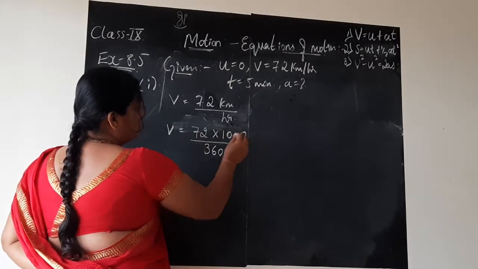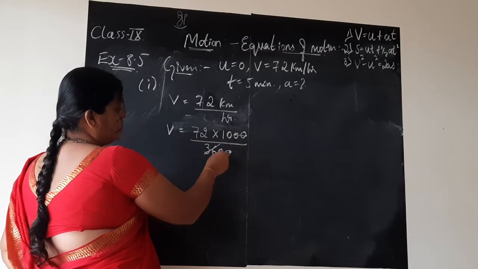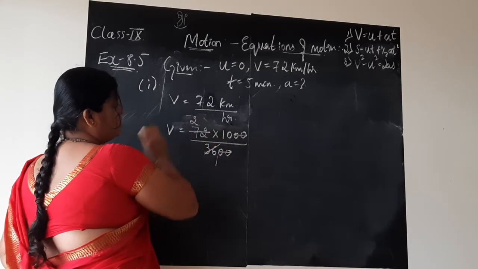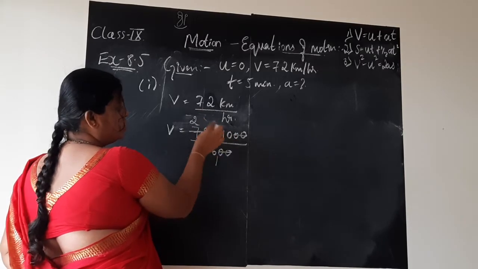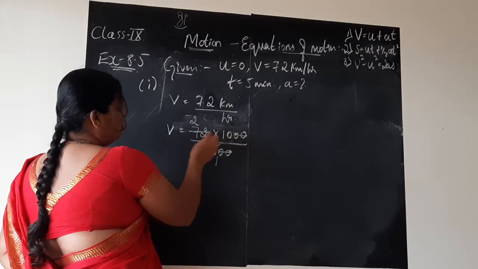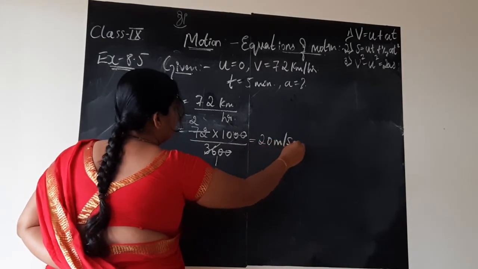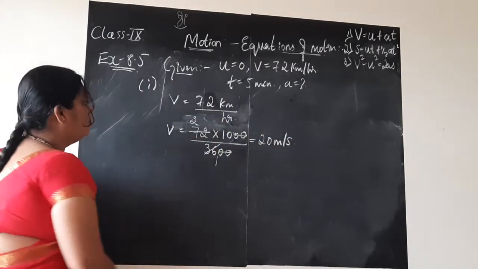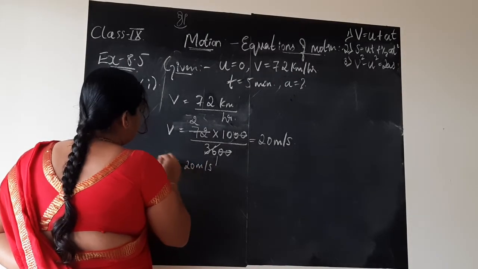Now simplification. 00 will get cancelled. 36 ones are 36, 2 times is 72, children. 2 into 10. We are left with one more 0 here. So it is together 10. 2 into 10 is 20 meter per second is the unit now. So we got velocity to be 20 meter per second.